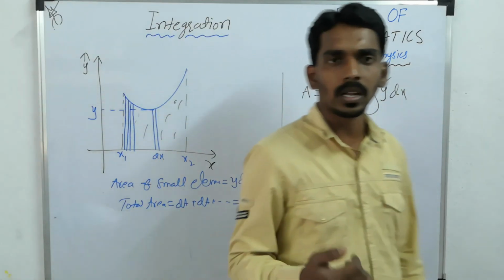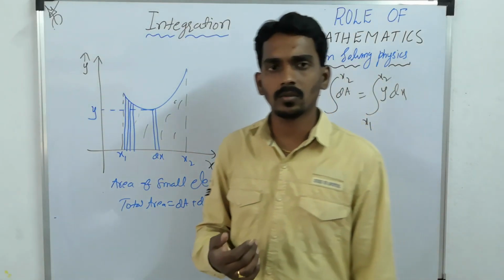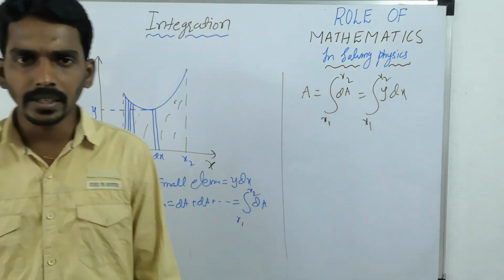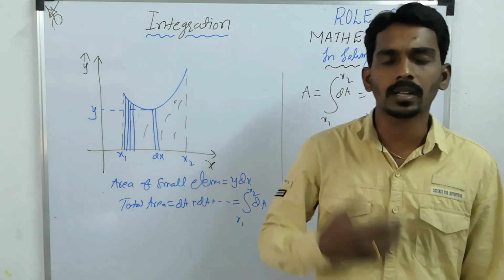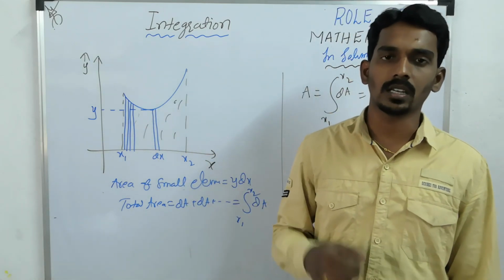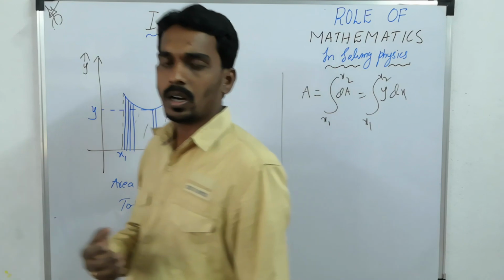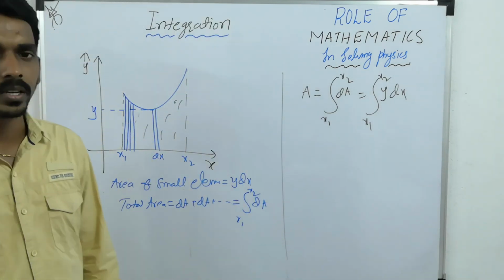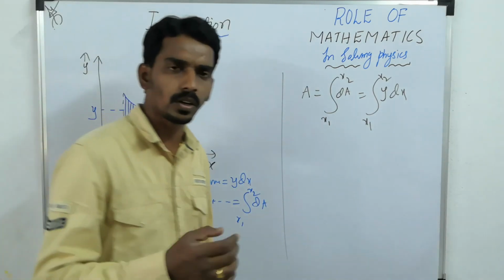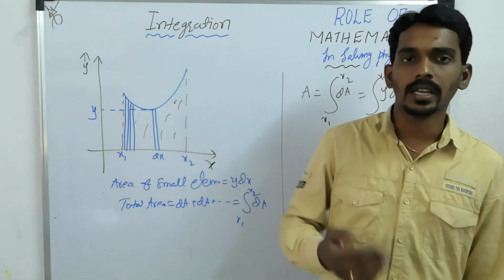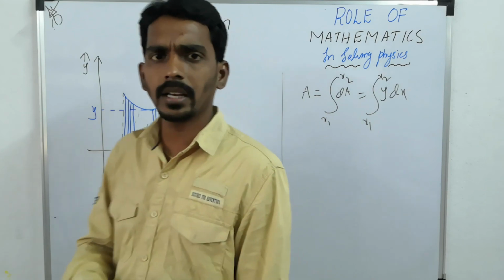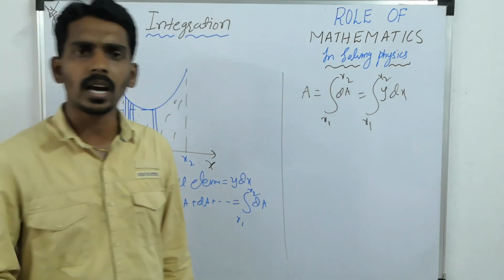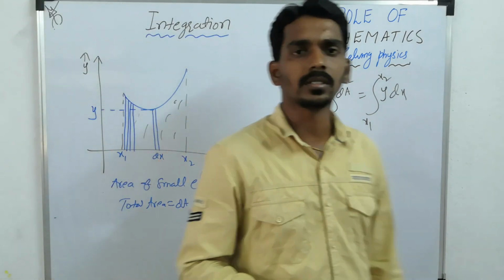One more example: area below the acceleration versus time graph. Integration a dt, integration of acceleration with respect to time, nothing but change in velocity. That's why you always have to understand the importance of mathematics, not just in one or two cases but in many cases. In thermodynamics also, area below the PV graph, integration P dV, gives the work done by or work done on the thermodynamic system.